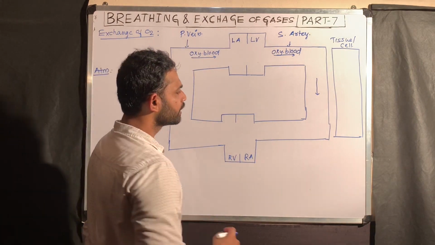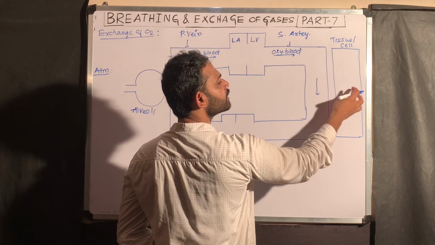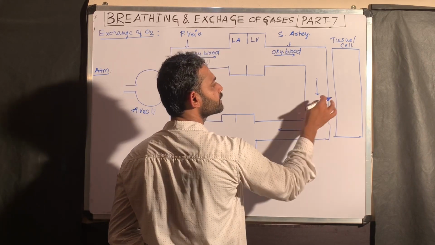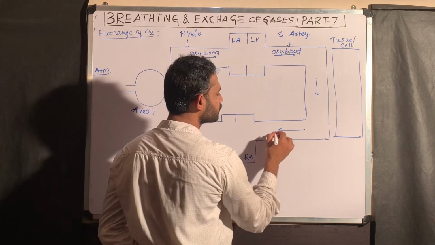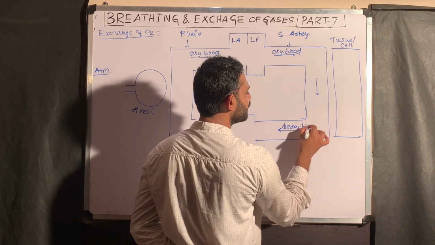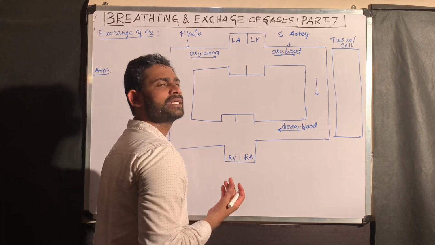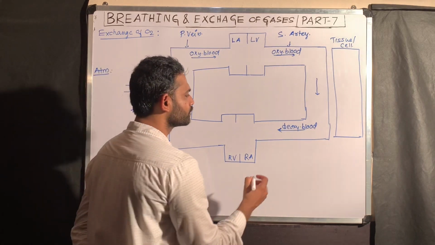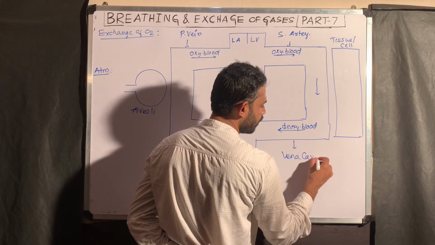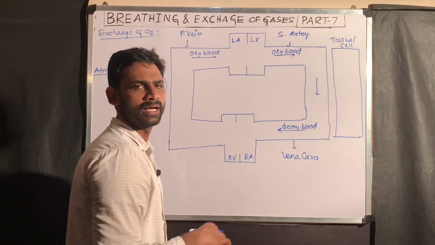Now here, oxygen goes into the tissues, and carbon dioxide enters the blood. Now the blood becomes deoxygenated blood. The blood vessel that carries deoxygenated blood from the different tissues is the vena cava, superior or inferior vena cava.